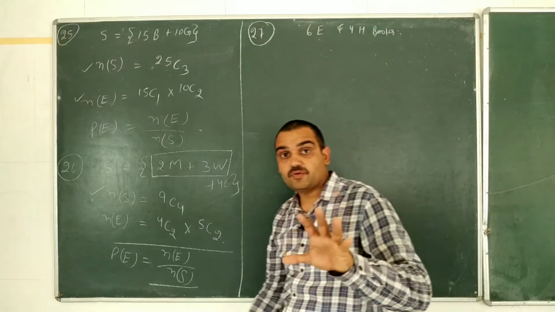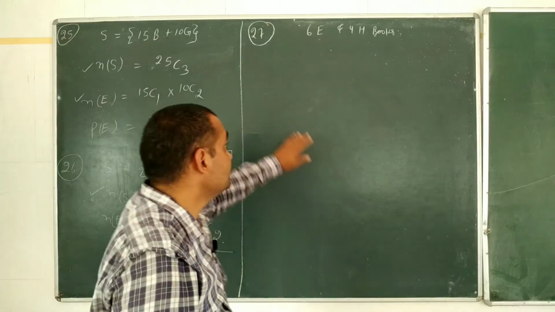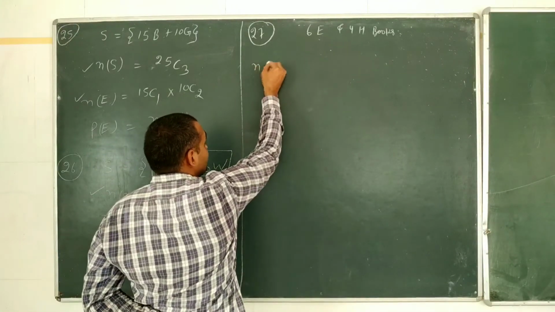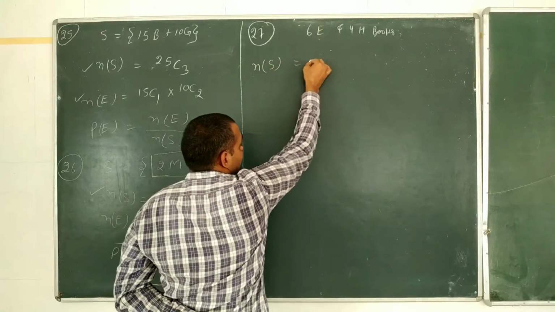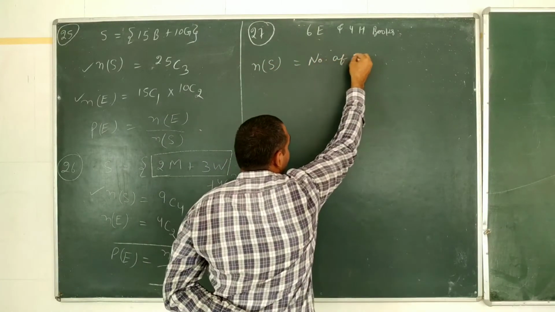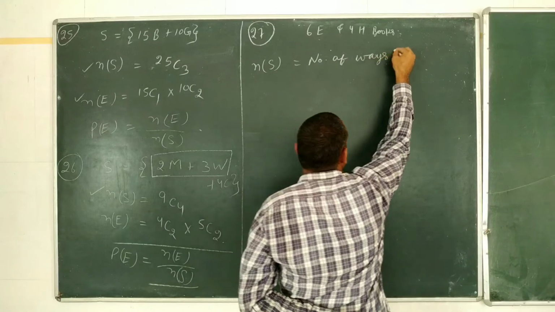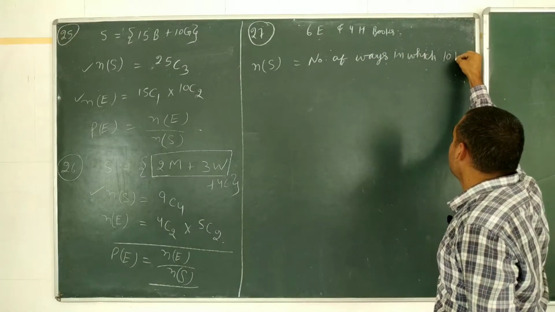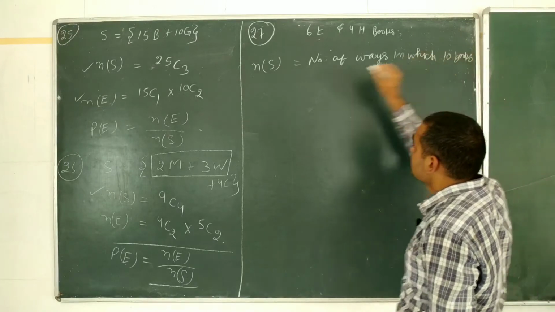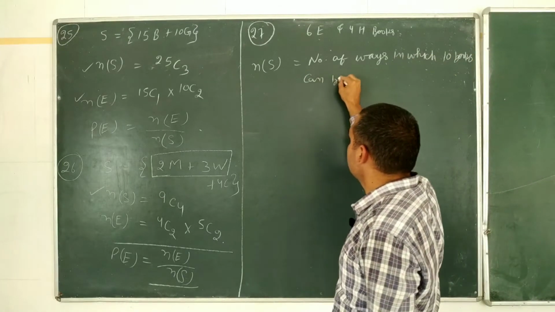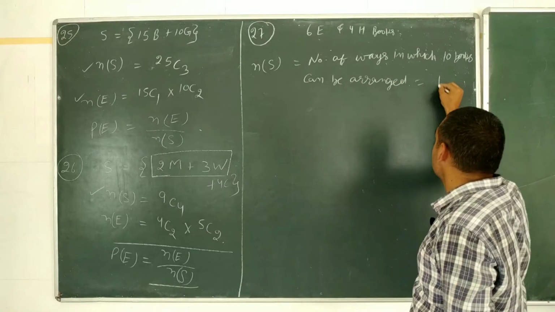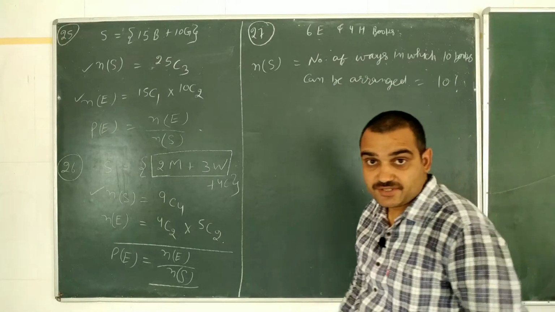The number of ways in which these 10 books can be arranged will be the number of elements in our sample space. The number of ways in which 10 books can be arranged is 10 factorial ways.